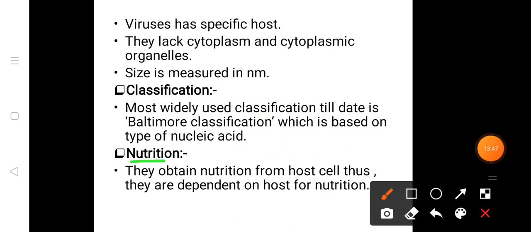Okay, if we talk about nutrition, they obtain nutrients from the host cells, thus they depend on the host for nutrition, because they multiply and grow inside the host cells. So they entirely depend on the host cells for nutrients. They totally depend on the host cells, and from the host cell they take up the nutrients.